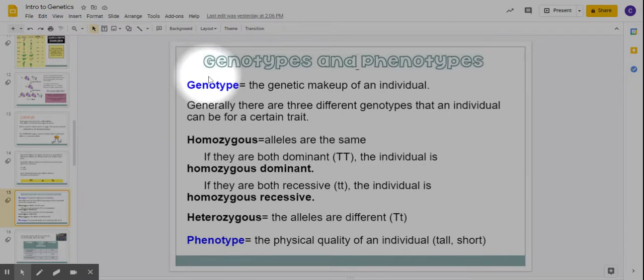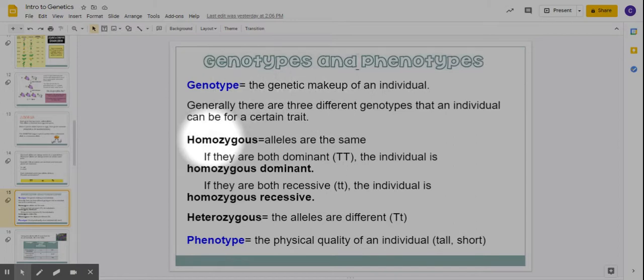Okay, so again, genotype is the letters, the genes. Phenotype, physical and phenotype both start with the F sound, PH and PH. So they go together. Phenotype for physical. What does it actually look like? Is it tall or short? Yes, you need to know the difference between genotype and phenotype.